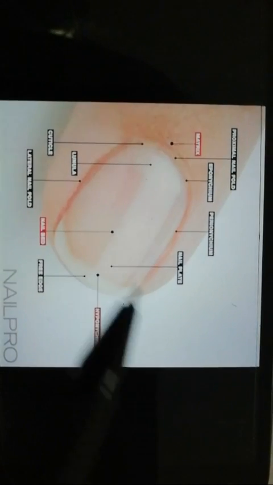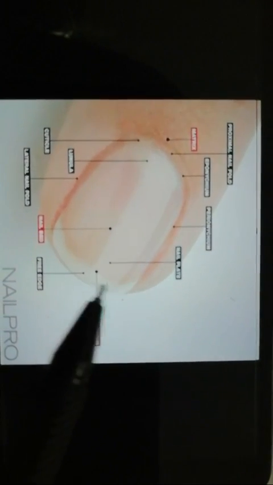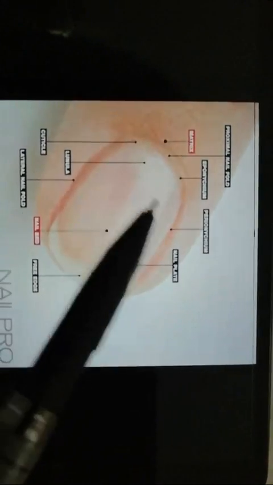So let us understand them first, and then let us go with the next points. So you can look at this. This is a nail blade, and this is nail. Let us look into the structures first. What is this? This is nail plate. You can look at this.